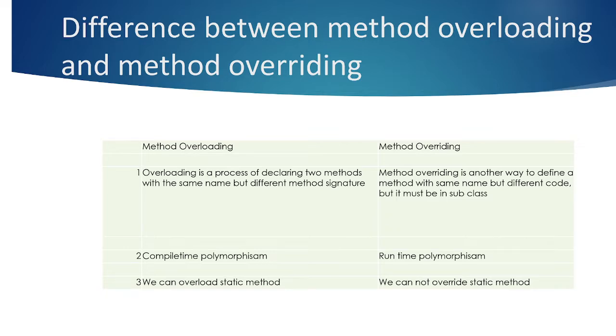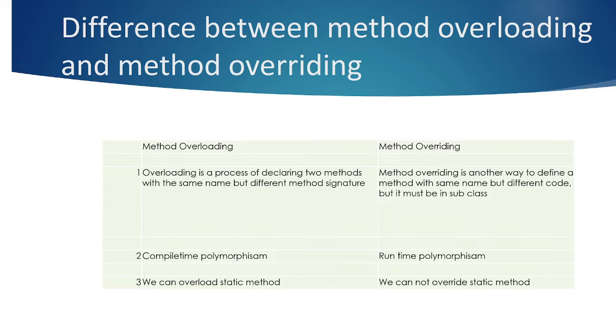So the first difference is that in method overloading, the two methods should have the same name and a different method signature. In method overriding, it should be the same name, same parameters, and this method should be in a subclass. Meaning the same method will be in the parent class, and we will override this method in a child